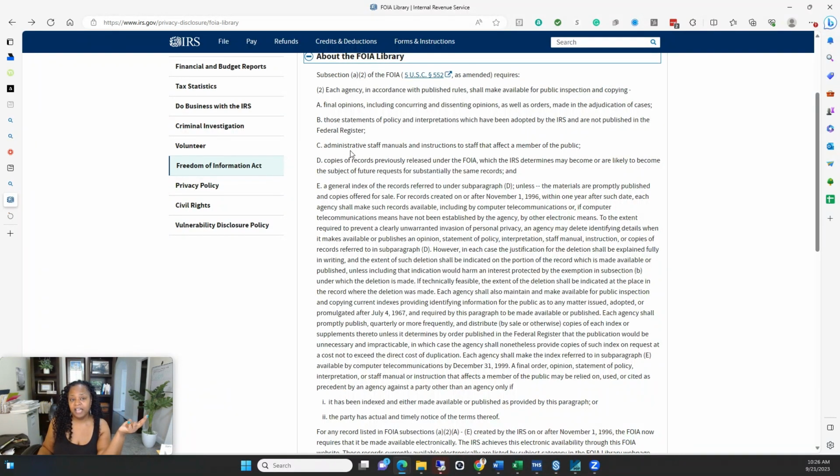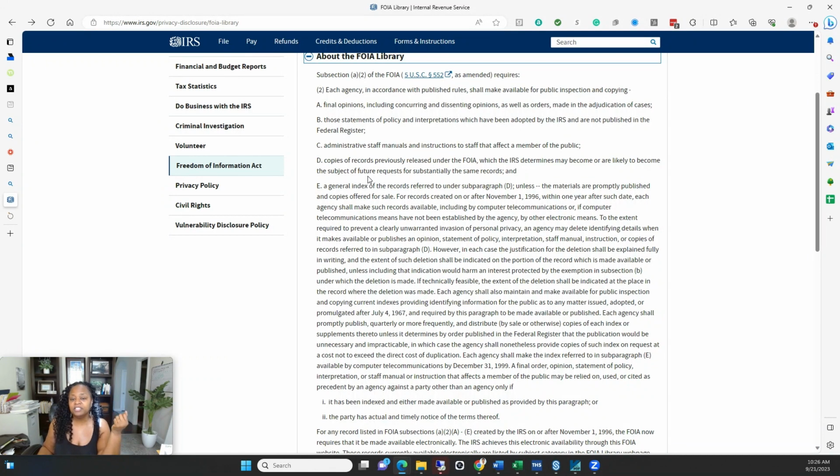So this is stuff that revenue officers or agents may use in doing their job, but it's not necessarily available if you were to go look in the IRS manual or the Internal Revenue Manual. So that should be out here. Administrative staff manuals and instructions to staff that may affect a member of the public have to be available.